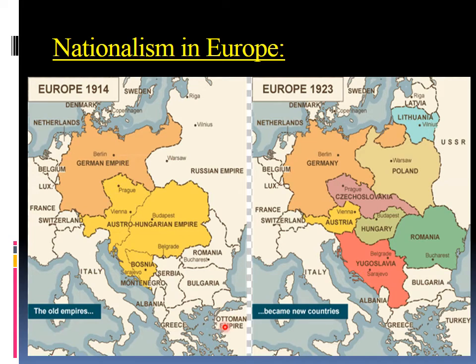You can see the old empires become these new countries. This is where the war is going to start. This is known as the Balkan Peninsula. We all know that a peninsula is nothing but a piece of land surrounded by water on three sides. So the states in this area are known as the Balkan states, and this is where the First World War broke out.